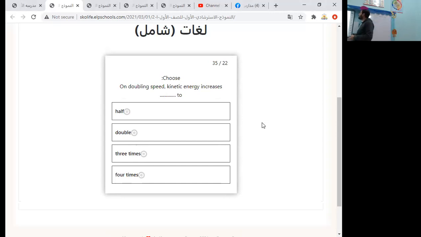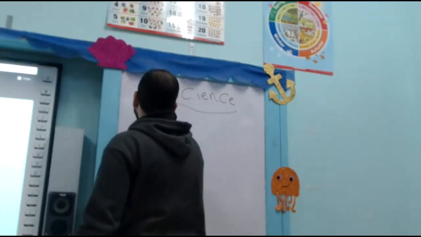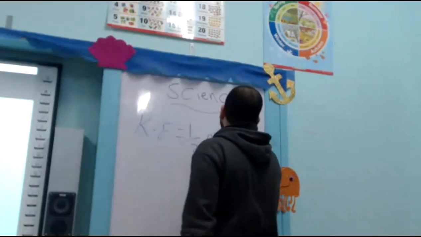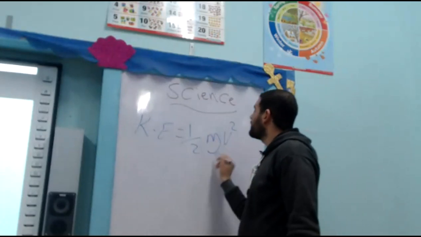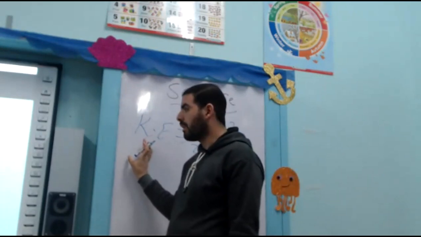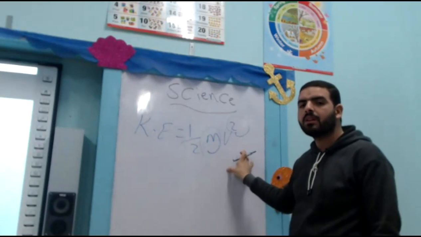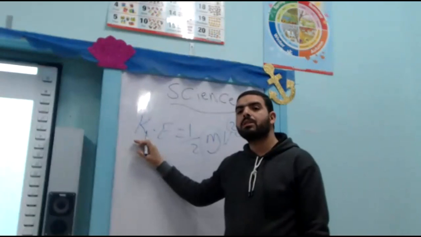Next, on doubling speed, kinetic energy increases to what? Let's pay attention to this question because it is very important. As we know, kinetic energy, KE, equals half multiplied by mass multiplied by velocity squared. Okay, if the mass increases to double, kinetic energy increases to double. But there is a square in the case of velocity. If the velocity increases to double, kinetic energy will increase 4 times.